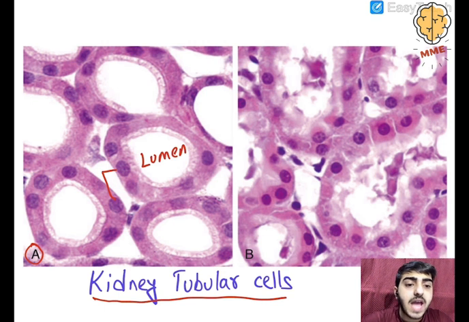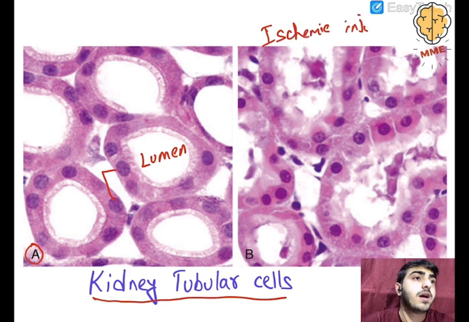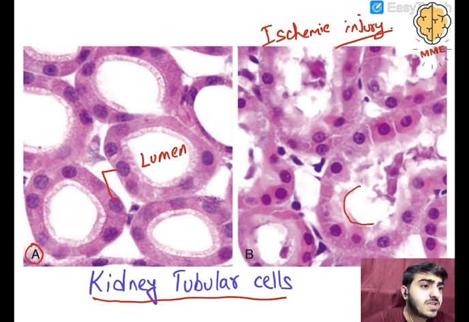But in B, what is happening? There is ischemic injury. Ischemia is occurring. It will cause reversible cell injury if the ischemia is for shorter duration. The difference you can see between them is that the margins of the lumen are not very clear. We cannot see clearly the margins.